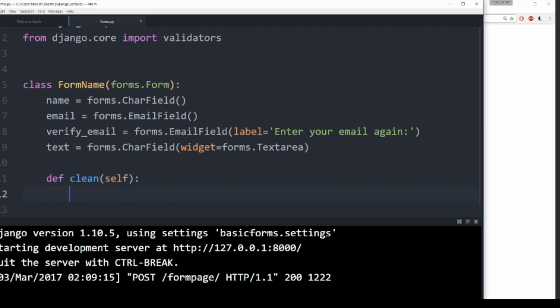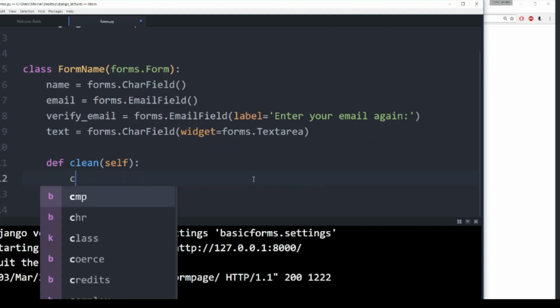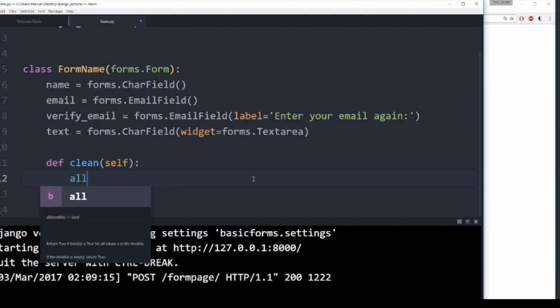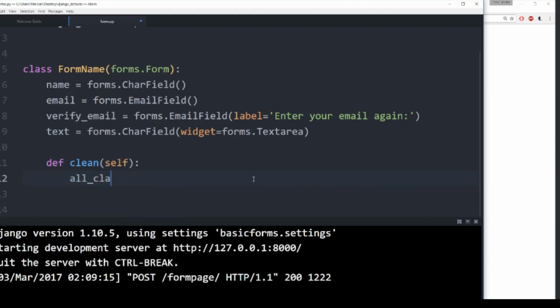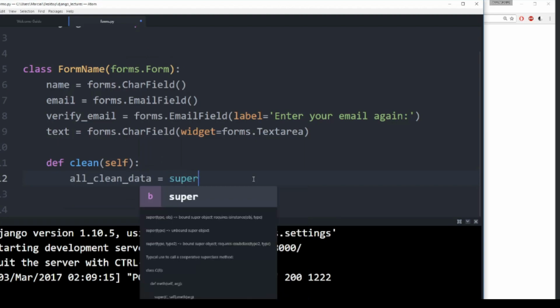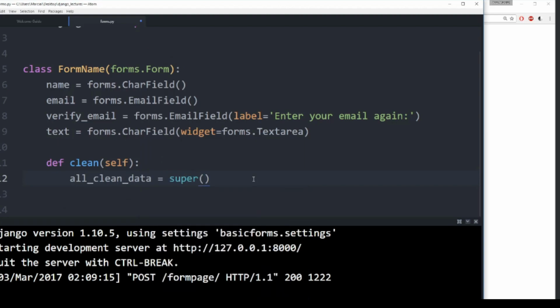What you can do here is call super, which allows us to grab all the clean data at once. We'll create a new variable called all clean data, call super, then call the clean method, and this is going to return all your clean data for the entire form, so you can deal with it all at once.